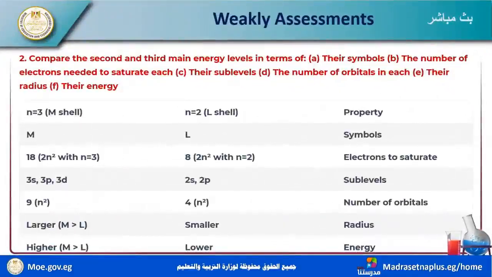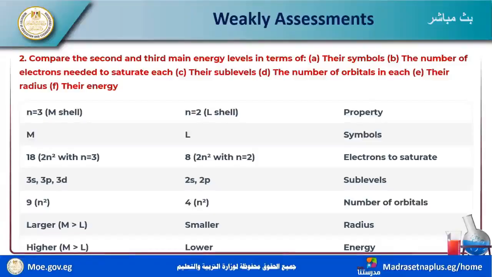Compare the second and third main energy levels in terms of: their symbols, the numbers of electrons needed to saturate them, their sublevels, the number of orbitals in each, their radius, and their energy. Okay, n equal to 3.